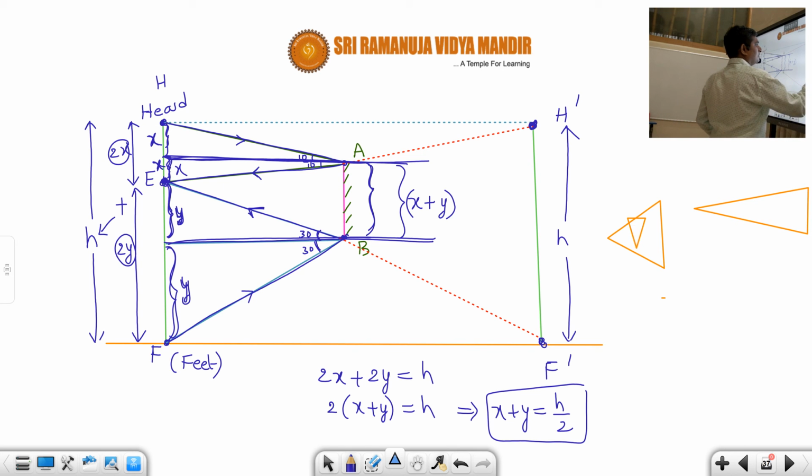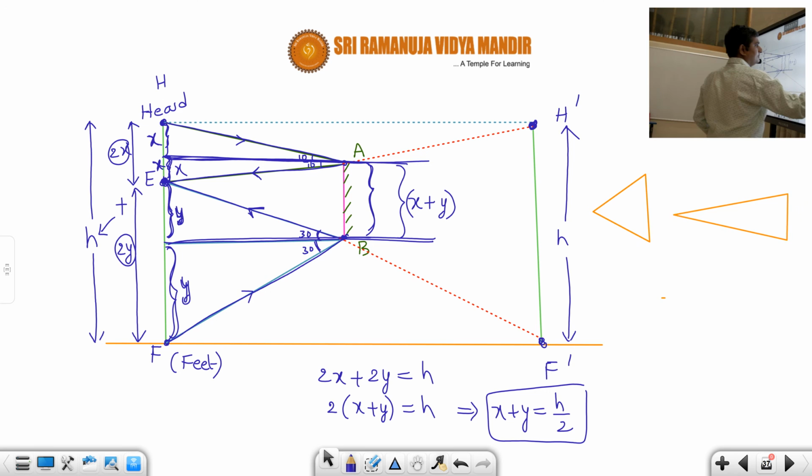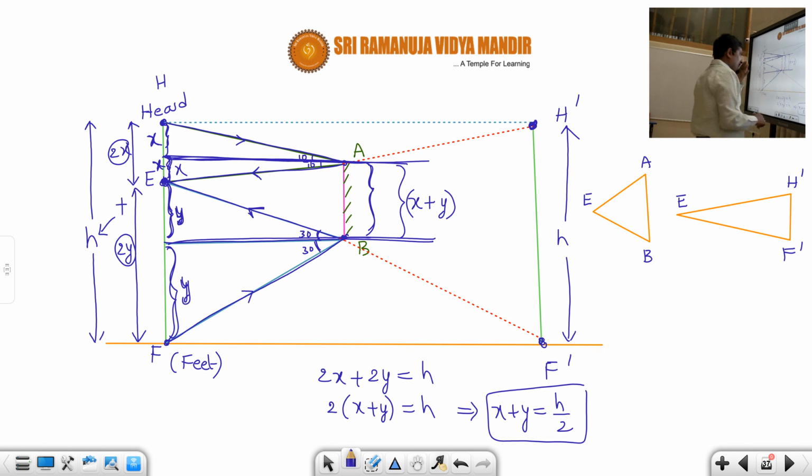Okay, students. So these are the two triangles. One triangle I am naming EAB, students. Another triangle is EH' and F', students.